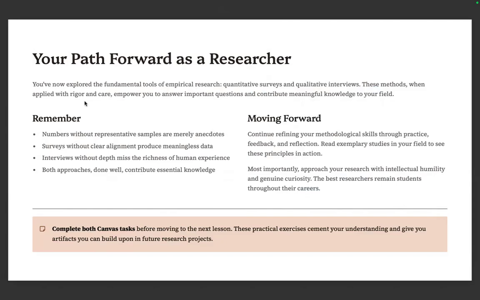Continue refining your methodological skills through practice, feedback, and reflection. Read exemplary studies in your field to see these principles in action.